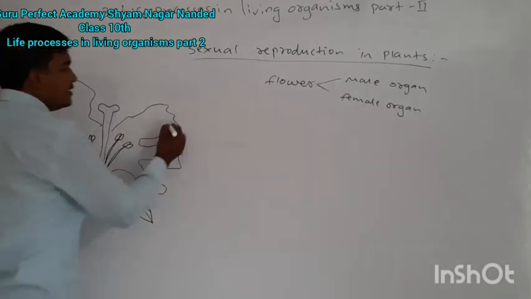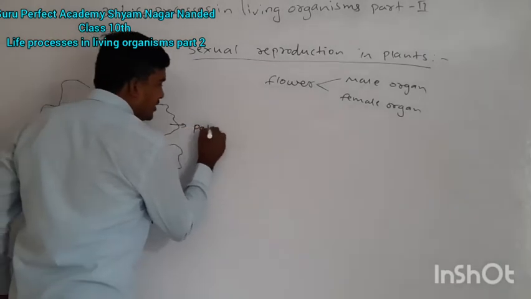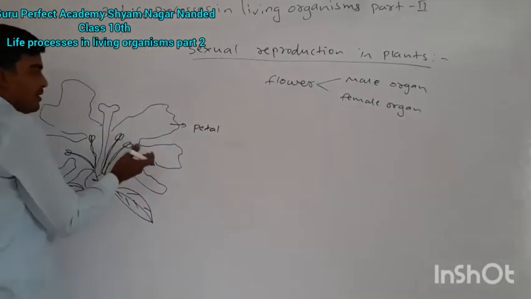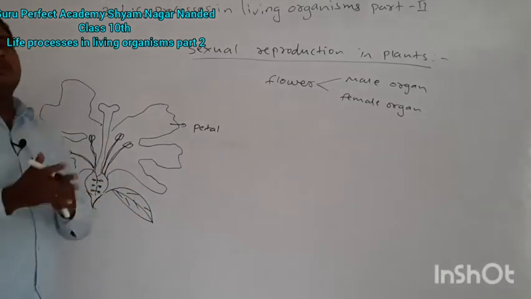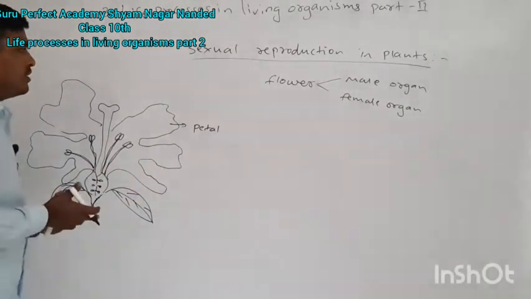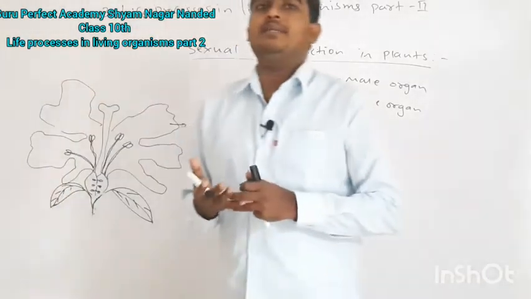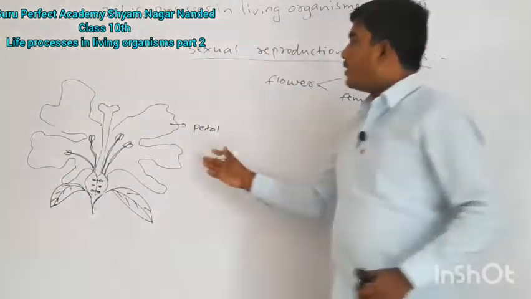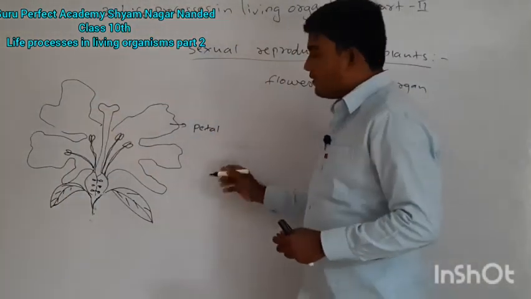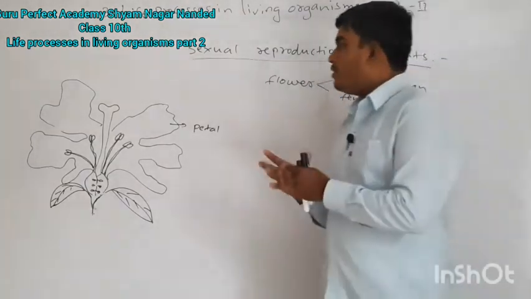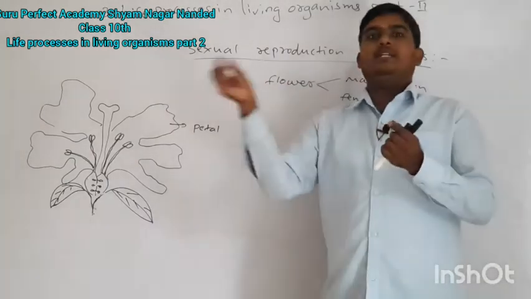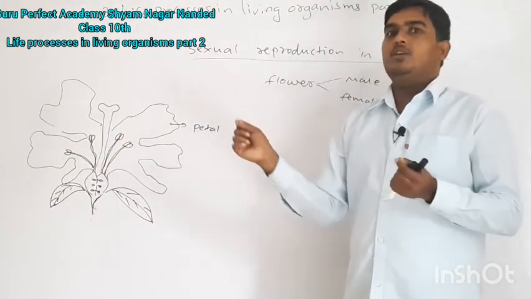We have petals here. Petals may be fused or free. Gamopetalous means all petals are fused. In a rose flower you see free petals, many petals that you can separate out.